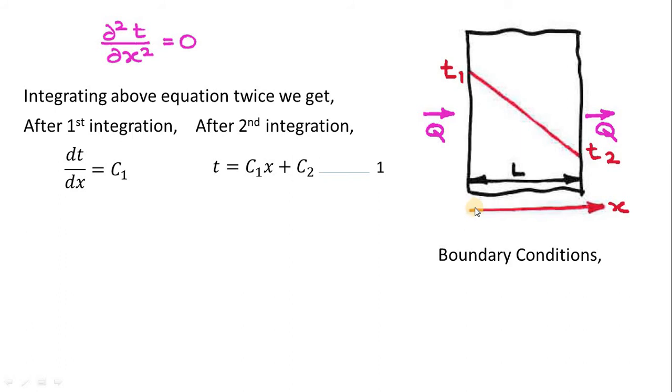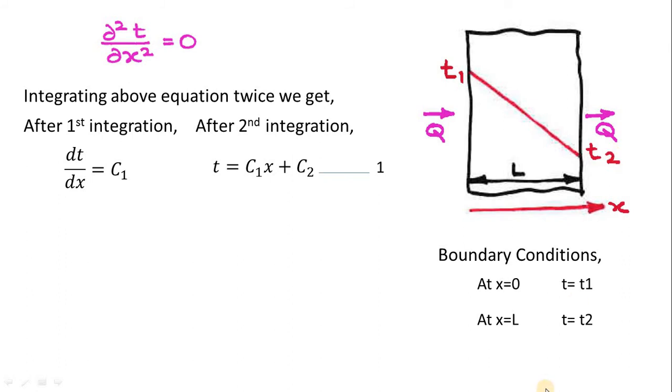So I have to take the boundary conditions of these two surfaces. For the first surface, when x is equal to 0, temperature is T1, and at x is equal to L, at this face, the temperature is equal to T2.